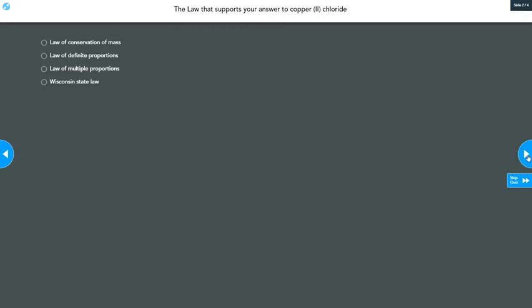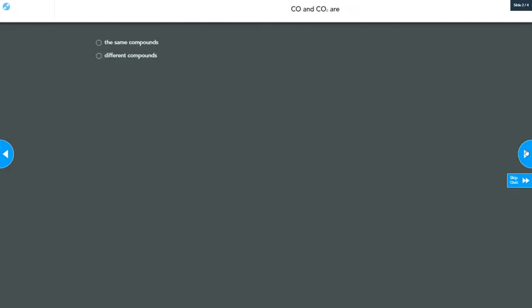The law that supports our answer is going to be the law of conservation of mass. So that's the conservation of mass. That says the mass of a reaction before and after is going to be the same.